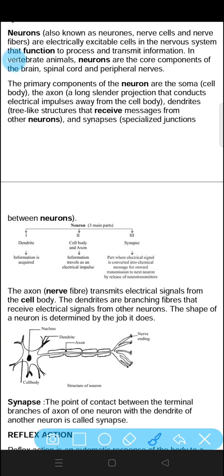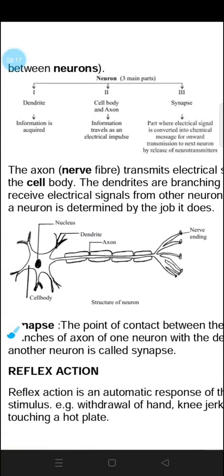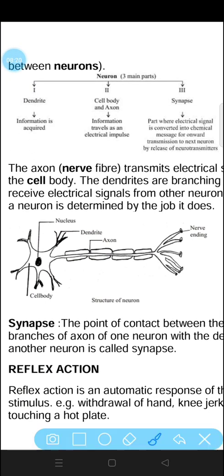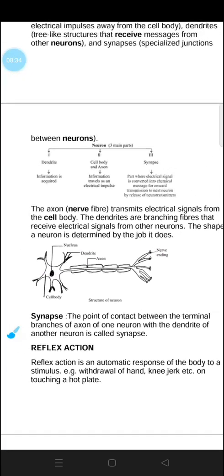A neuron has a cell body. This one is called the cell body. These structures are called dendrites. These structures are called axons and these structures are called nerve endings. You can see it in the picture. It is the structure of a neuron. It has a cell body which includes cytoplasm, and it has a nucleus at its center. Dendrites, axons and nerve endings are present. Now these all are the parts of a neuron.